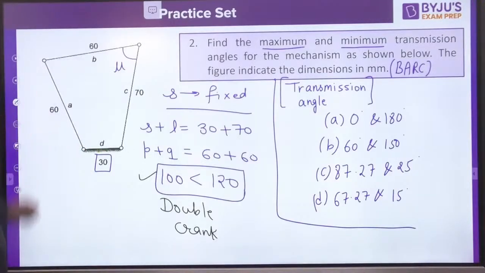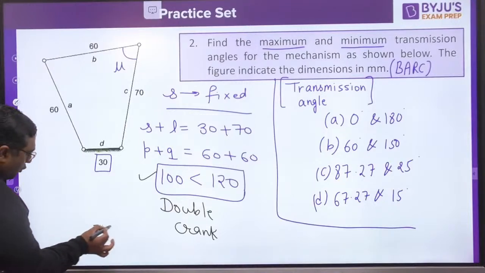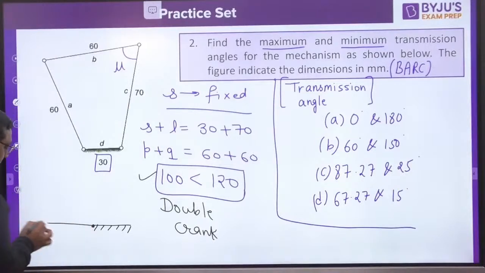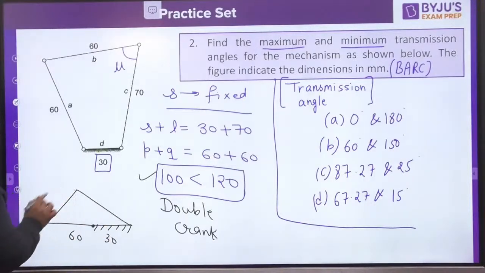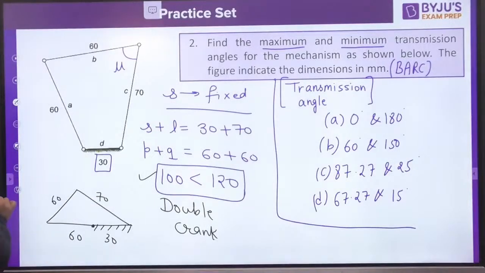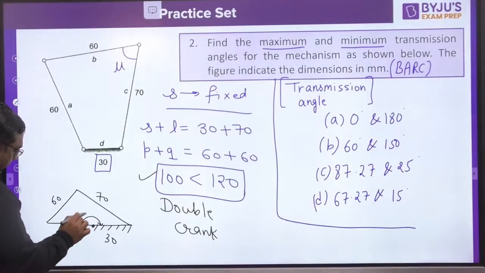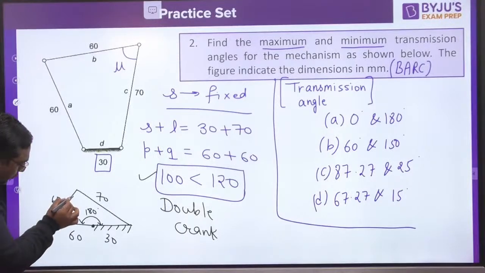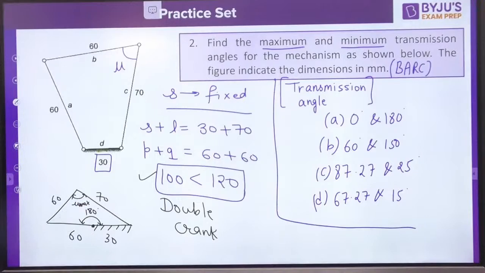This is 30, this is 60. When we go for mu maximum, this is 30 mm, 60 mm, and the rest are 60 and 70 mm. For this condition, this angle is 180 degrees. This is the condition when you would get mu to be maximum.